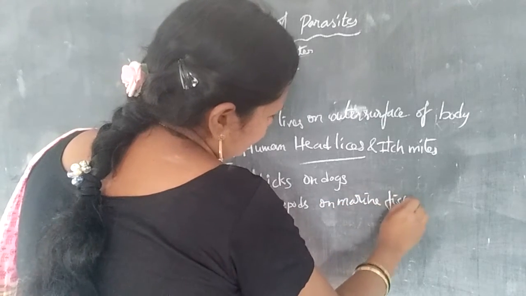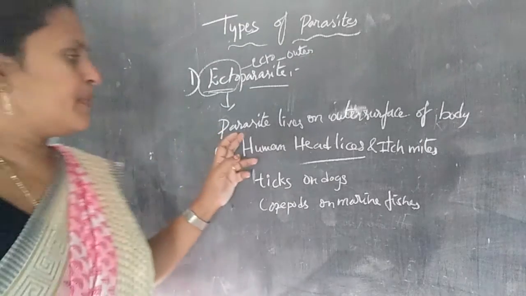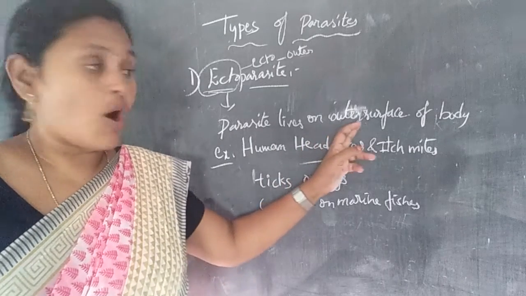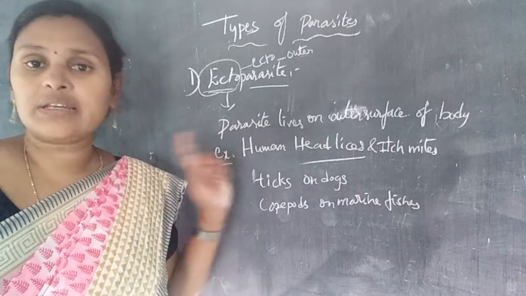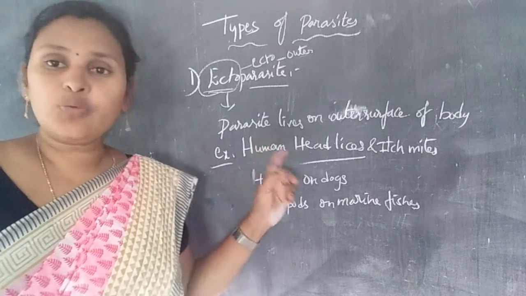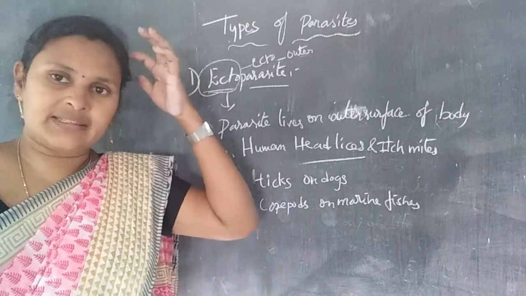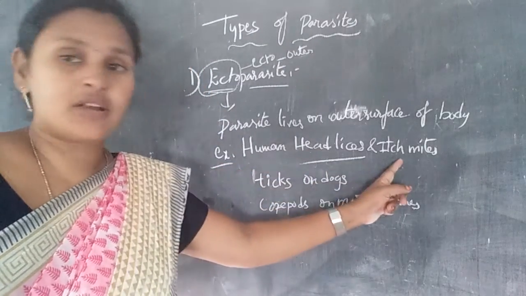So the ectoparasite lives on the outer surface of the body. An example is human head lice, and itch mites also.